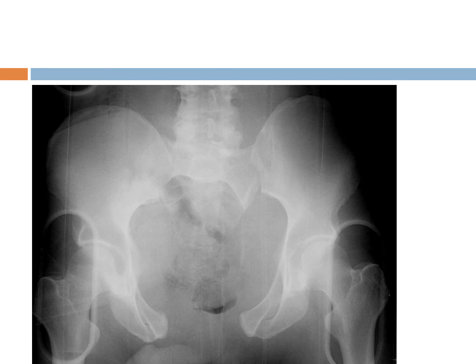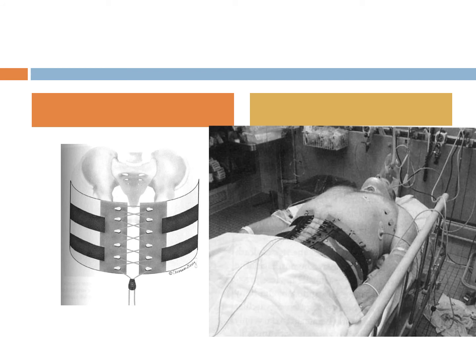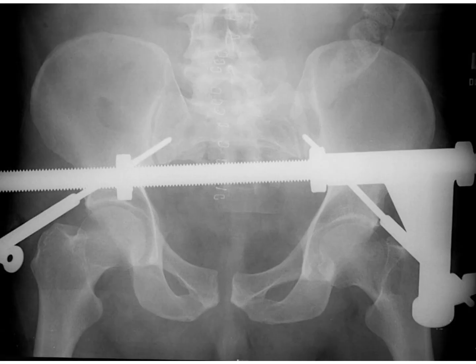This is the X-ray of this patient before we apply the sling, and this is the view after applying the sling. This shows how the size of the pelvis decreases, and so there is tamponading of the source of the hemorrhage. This is an example of a commercially available pelvic binder, and this is an example of an external fixator or C-clamp for compression of the pelvis, again to tamponade the lesions or decrease the size of the pelvis to decrease the sources of hemorrhage. So we can decrease the retroperitoneal space in which the blood can accumulate.